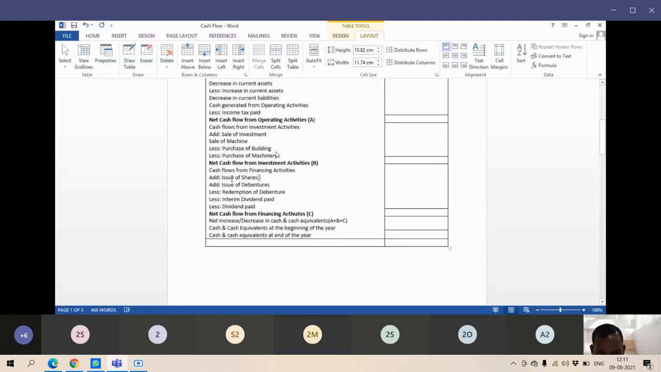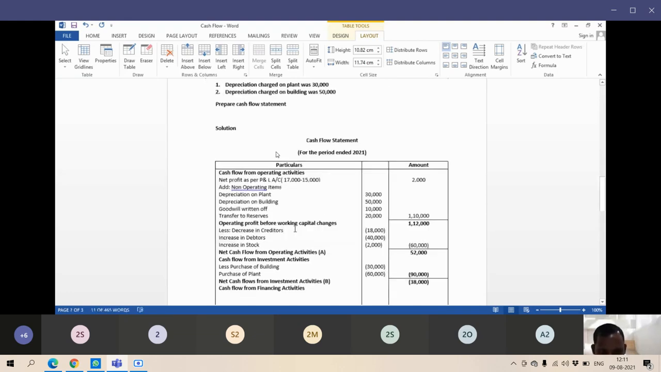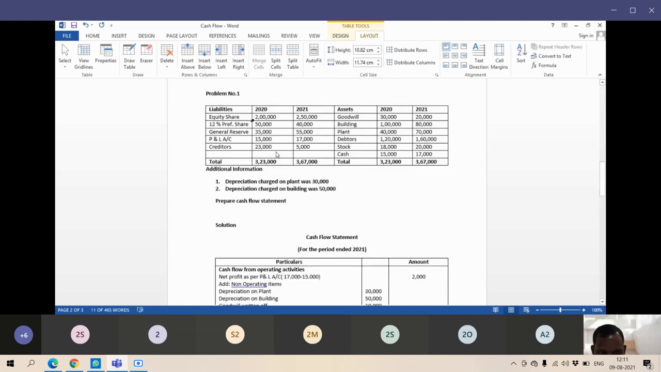Issue of equity shares we have to add. Issue of debentures we have to add. Any redemption or any dividend we have paid, that we have to deduct. In our problem, we have to see the issue of shares.